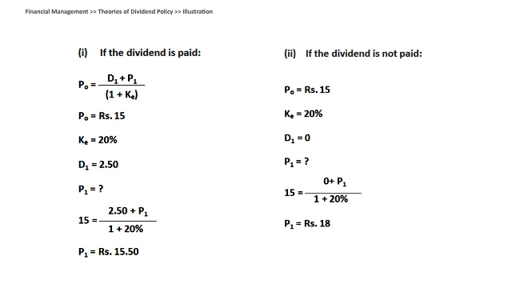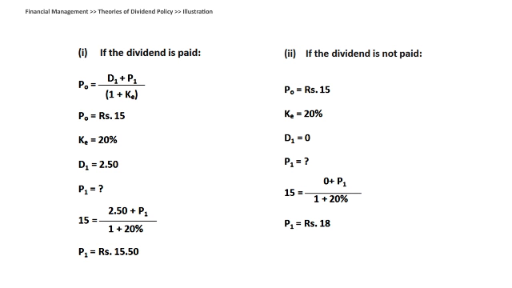As you can substitute in the formula, the current market price of the share is 15 rupees. Dividend at the end of the year is 2.5. Price at the end we need to find, so leave it blank. Divide the full equation by 1 plus cost of equity. Cost of equity is given to us as 20%. So if you solve this equation, you'll get the price at the end of the year, and the price at the end of the year we get over here is 15.5 rupees. So the market price of the share at the end of the year will be 15.5 rupees if the dividend is paid.